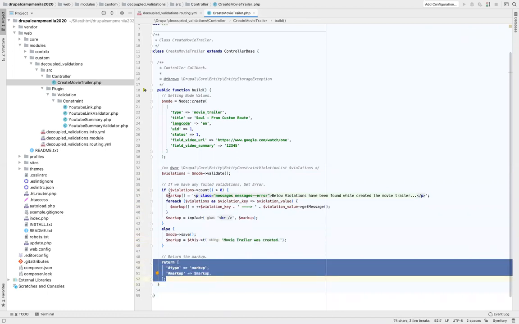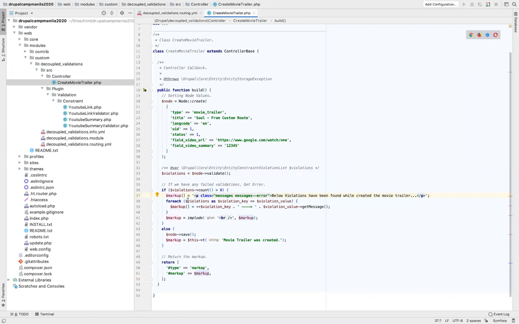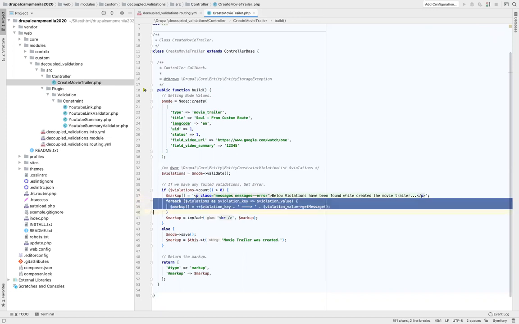Now inside the if condition, when we find the violations, we are forming a markup array where we add this particular tag saying that the below violations have been found, followed by a for each loop.